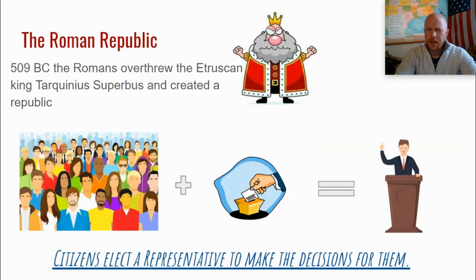We'll start off by saying that the Roman Republic started in 509 BC when the Romans grew tired of being ruled by Etruscan kings. And it was in 509 BC that they overthrew the last of those Etruscan kings and set up a new style of government. A government where citizens, a large group of citizens, elect smaller groups of citizens to make decisions for them.